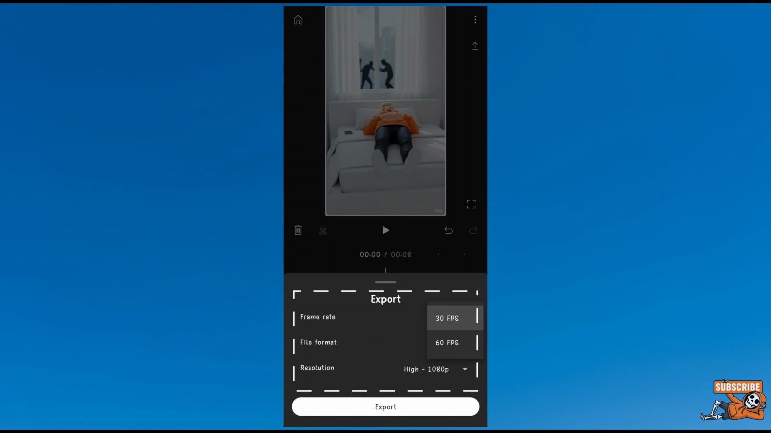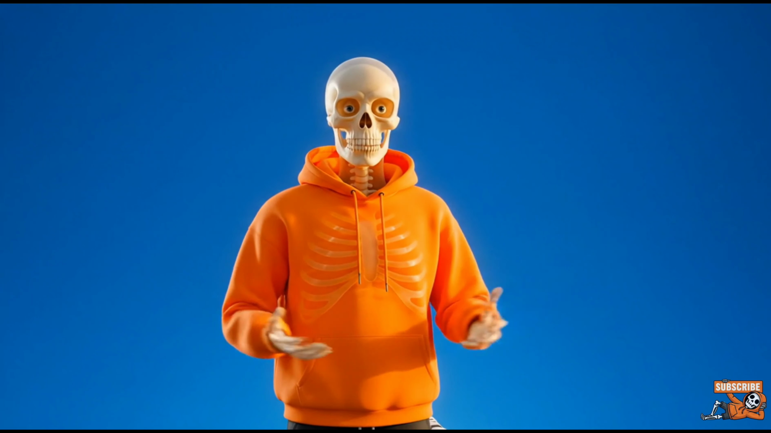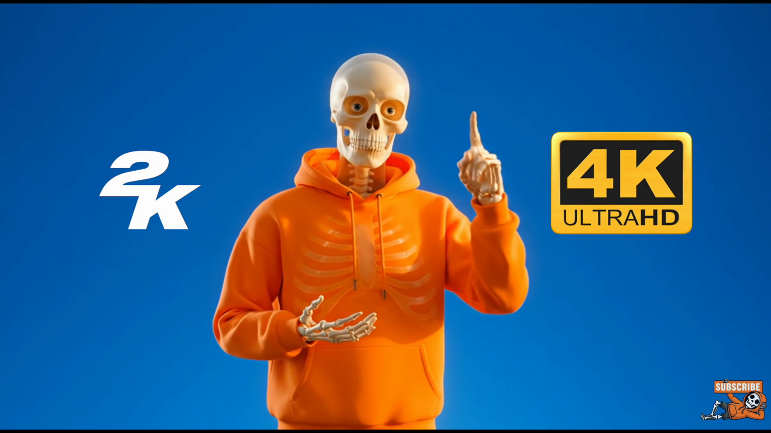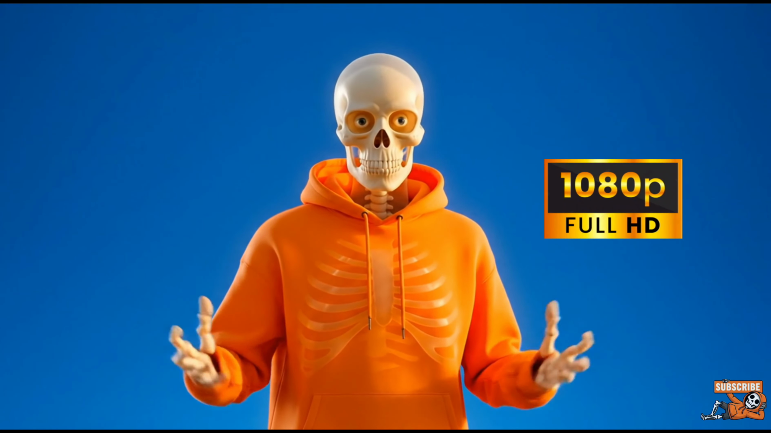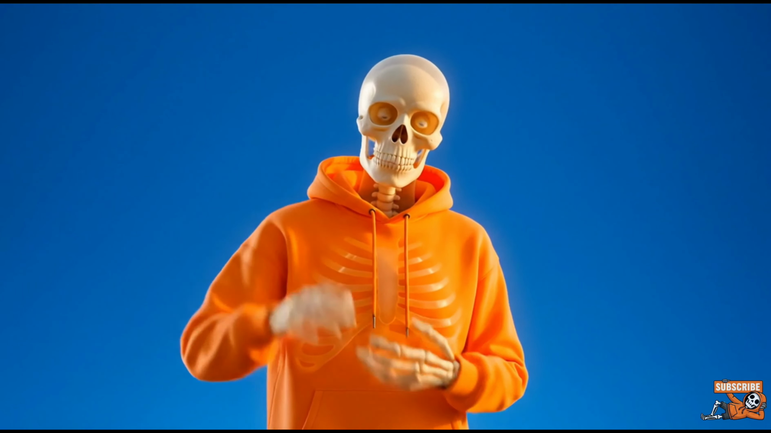Select the video quality and FPS as per your preference. At this point, keep one thing in mind. If your device does not support 2K or 4K resolution, just go for 1080 or 720 pixels resolution. Don't worry, it is not bad.